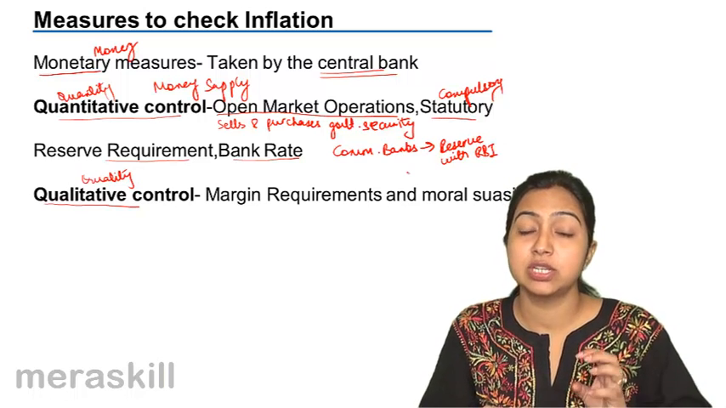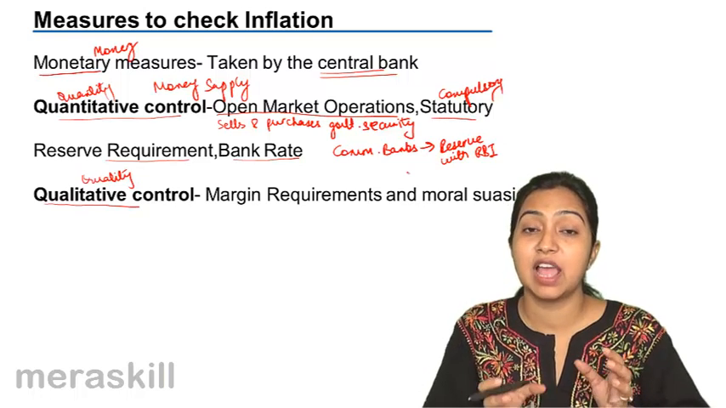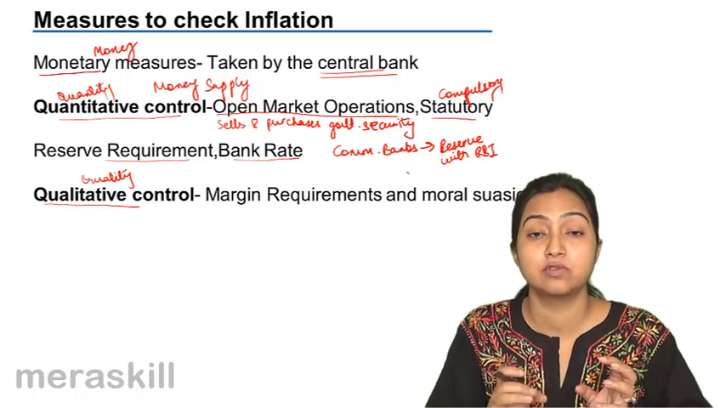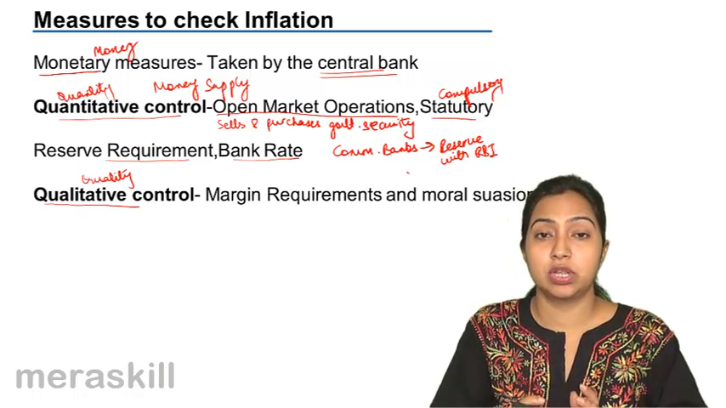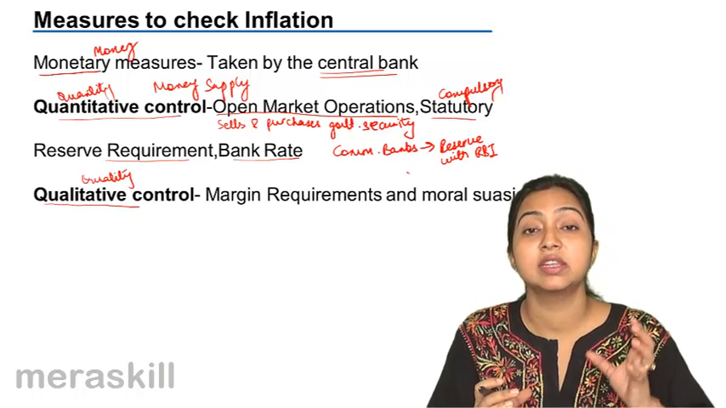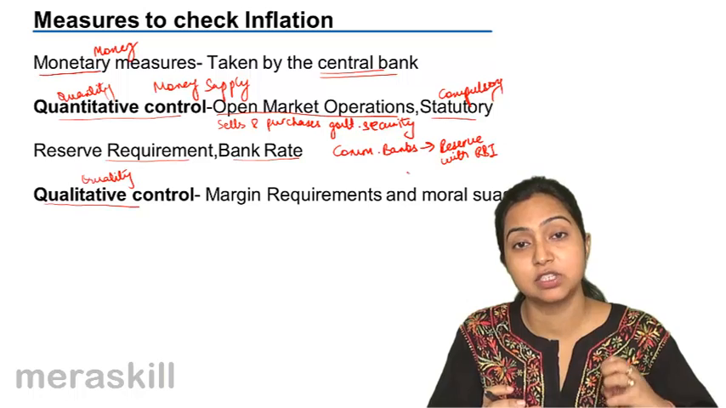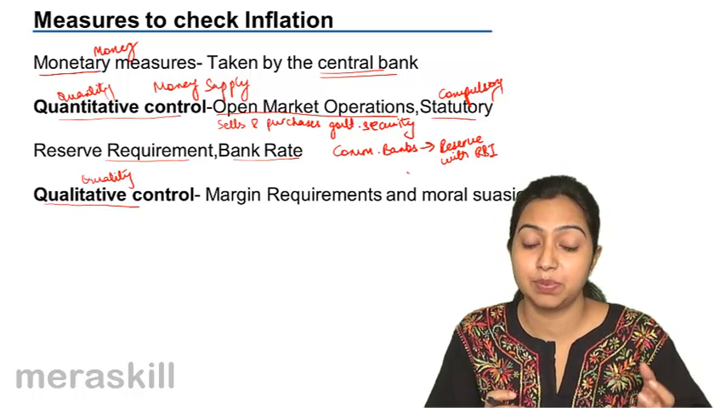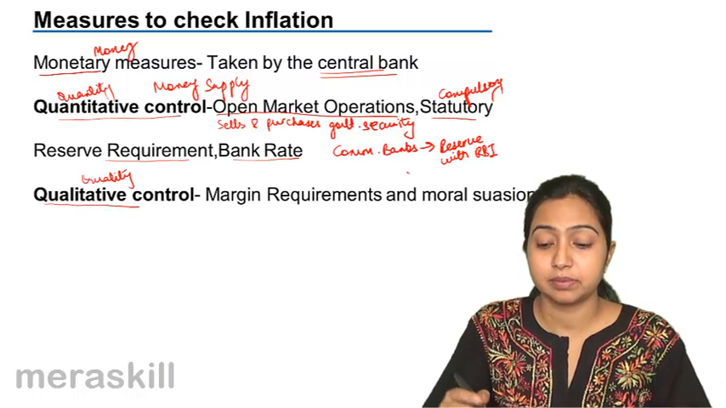If that margin is increased by the central bank, what will happen? Commercial banks will have lesser money with themselves to give to the public as loans. This is a way of controlling money supply. These reserve requirements are increased so that the commercial banks have lesser money with themselves to give to the people. This is another way of controlling money supply.